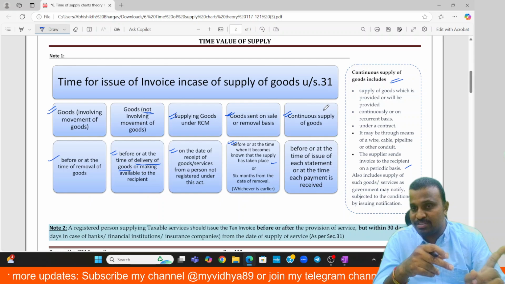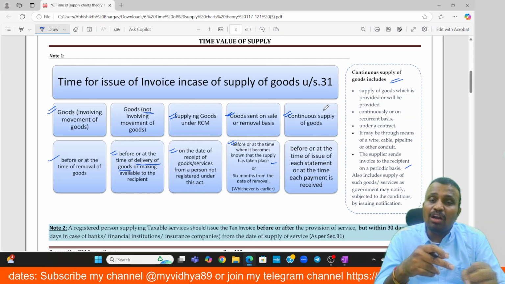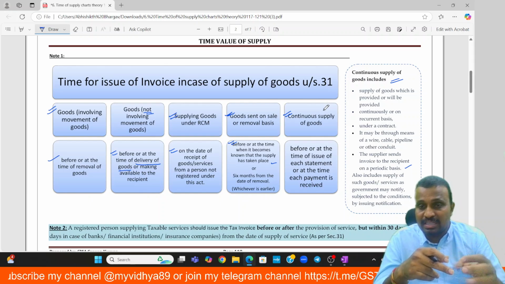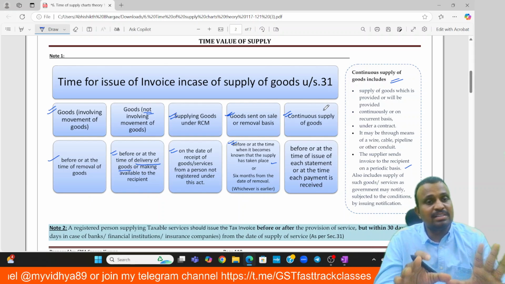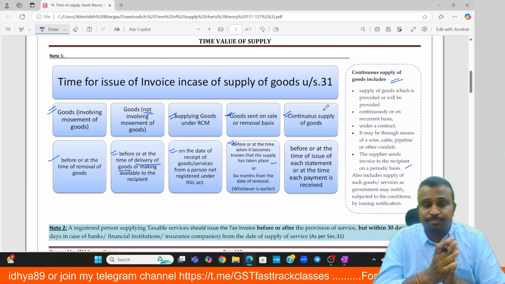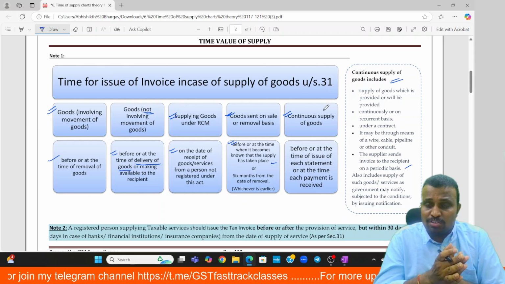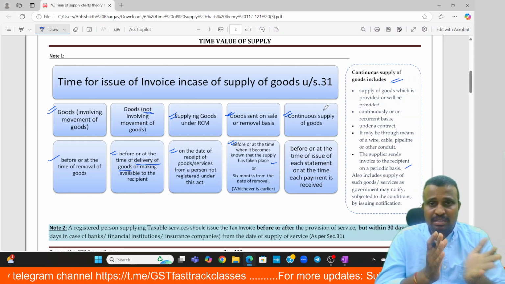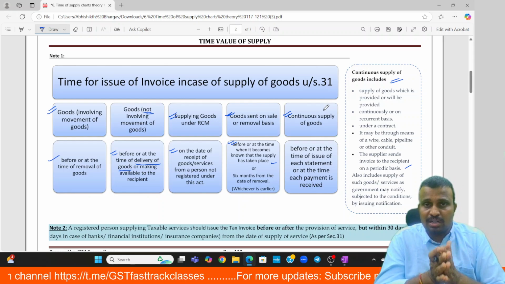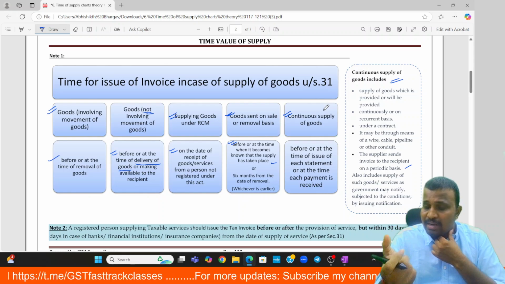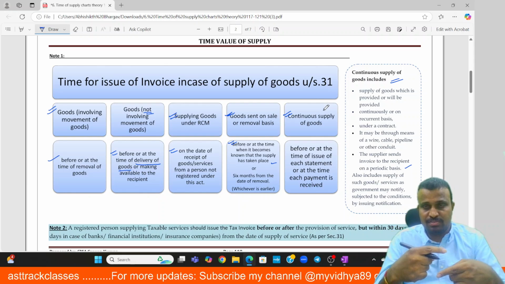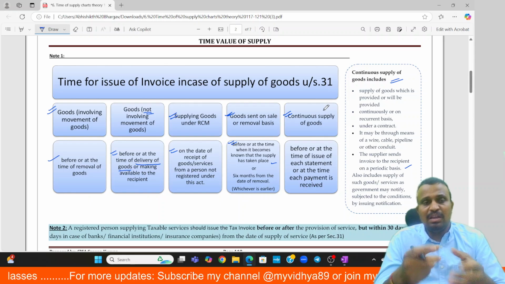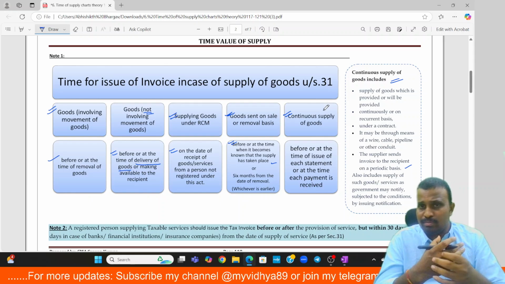Otherwise, on or before each payment receipt is the last date for raising the invoice. For example, the account statement is sent by the party once a quarter. That party is supplying water bubbles to you on a recurring basis as per the contract, and we are making the payment on installment basis.